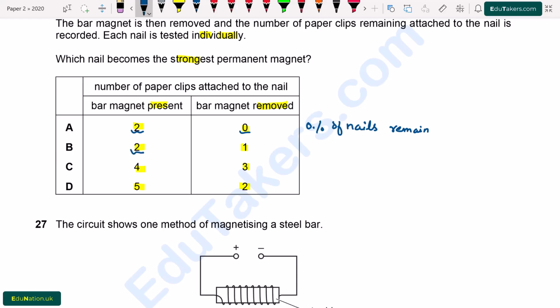For MCQ option B, initially when the bar magnet is present there are 2 nails, but when the bar magnet is removed there is only 1 nail. It means that here 50% of the nails remain.